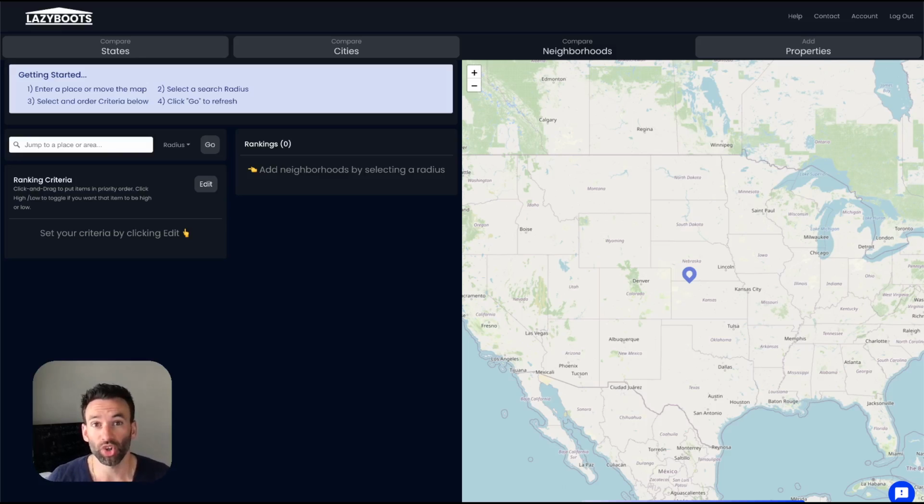If you're looking for your next real estate investment and you don't know where to go, look no further than Lazyboots. It is hands down the best all-inclusive, all-in-one, one-stop shop tool for finding your next investment. If you want to find where to invest, you can use Lazyboots to really narrow down not just the state or the city you want to invest in, because you have all the options, but also the neighborhood within a city. And we can get very specific.